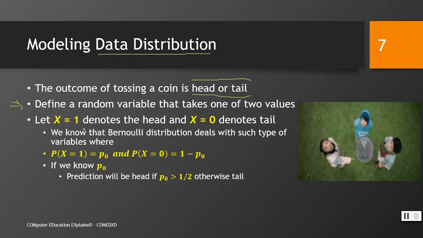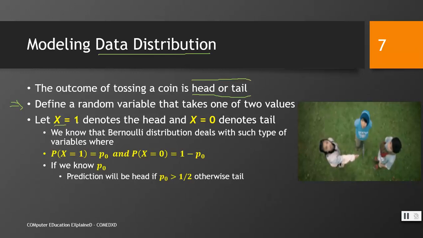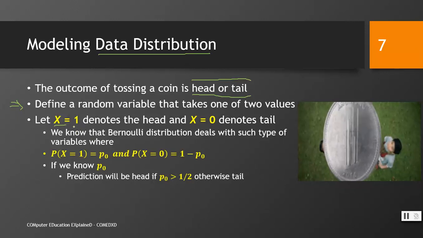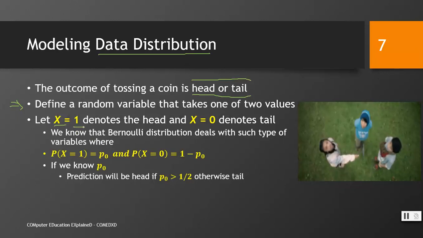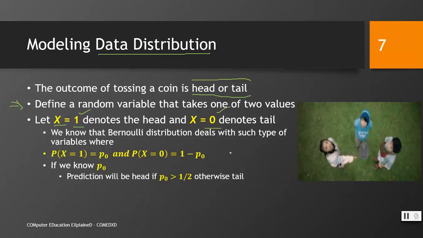So the variable that we define is x. X is a variable which would denote the outcome of our random experiment. We define that if there is head, x would be 1, and if there is tail, x would be 0. This we have to define, right? We know that the Bernoulli distribution deals with such type of variables.